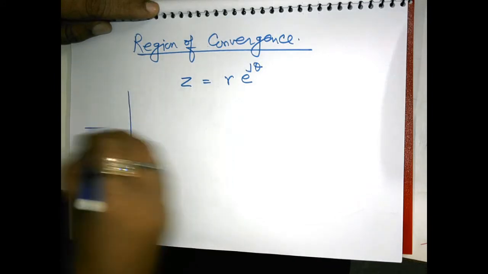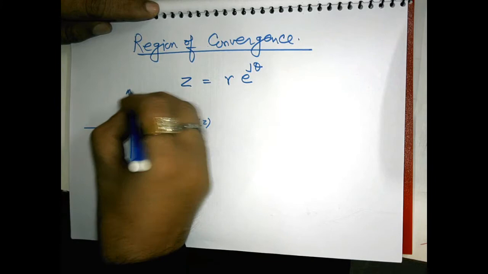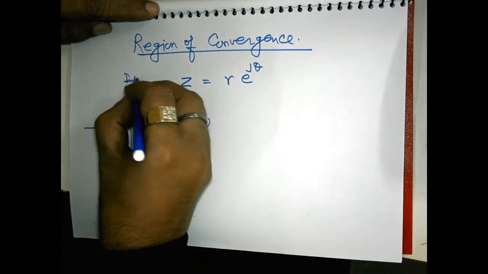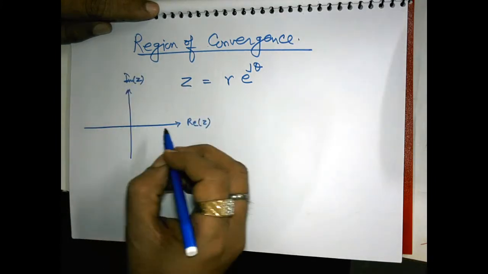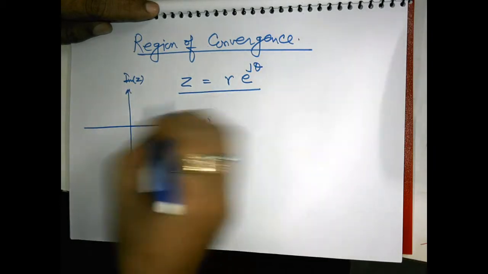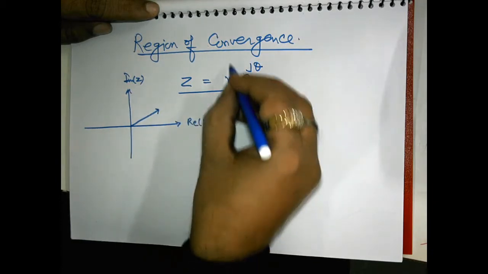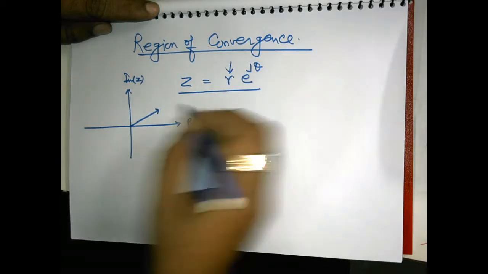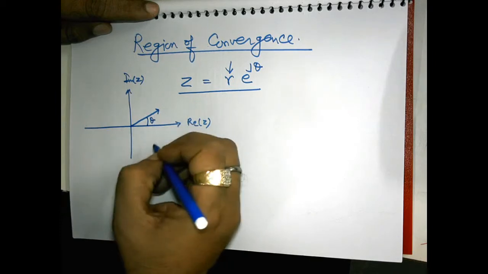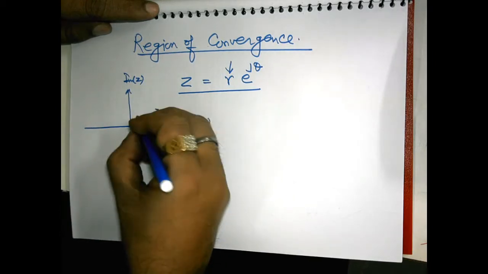In the complex plane, this is the real part of z and this is the imaginary part of z. When I am expressing this in this form, it means that this is having magnitude r and angle theta like this. So this z can be expressed like this.